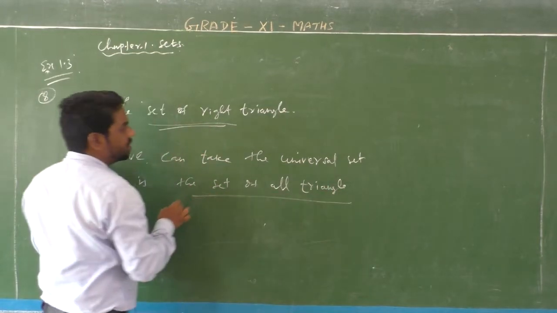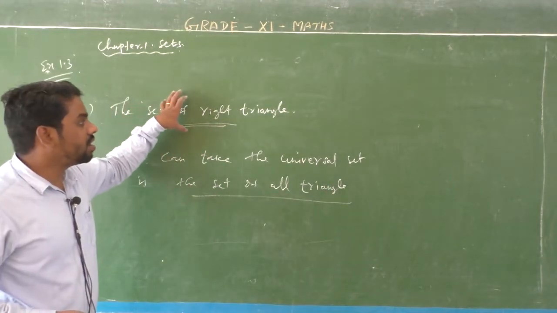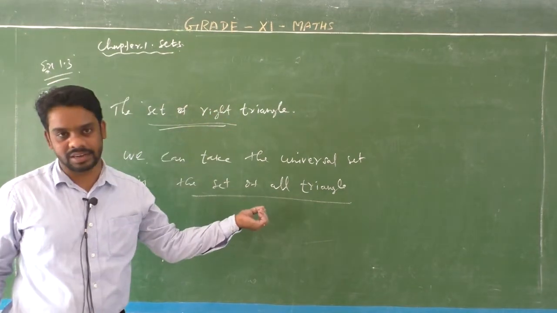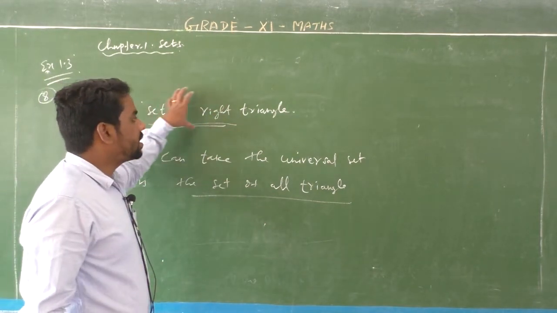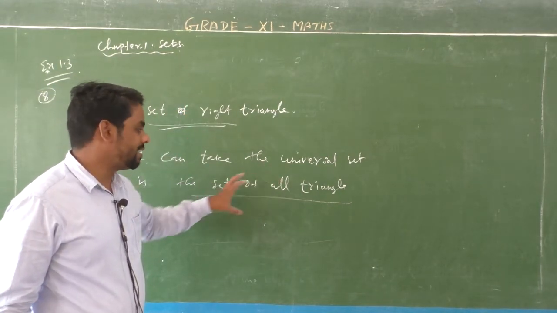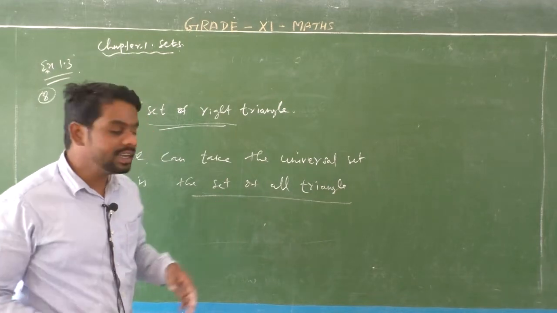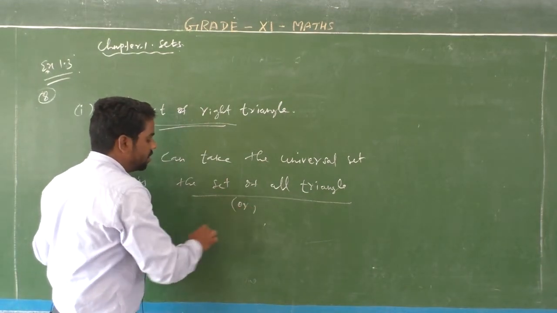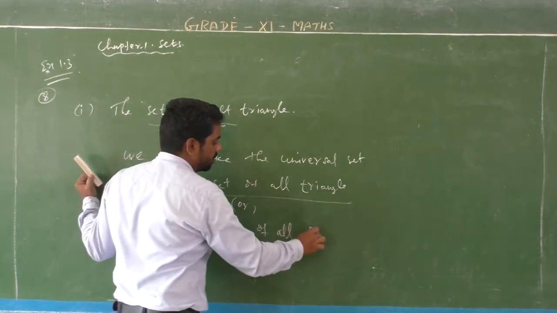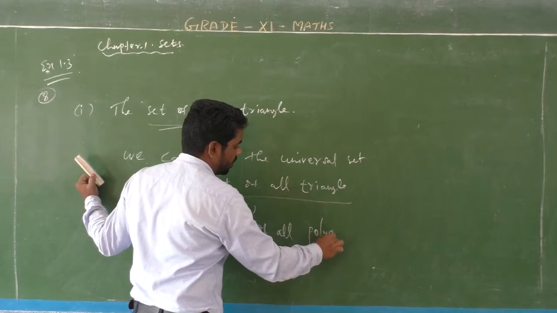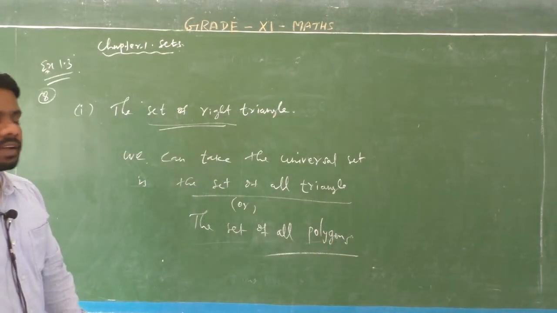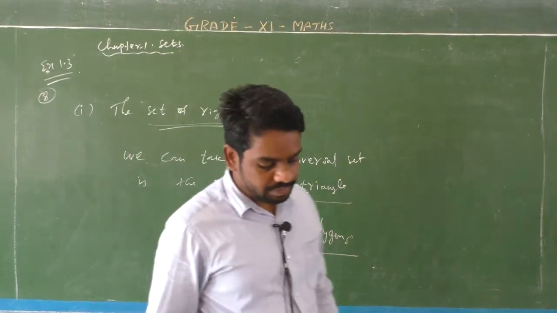The set of all right angle triangles is always a subset of the set of all triangles. So the universal set can be written as the set of all triangles or the set of all polygons. Okay, right. Next, second question.